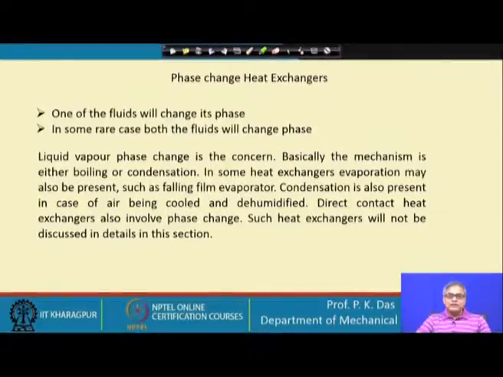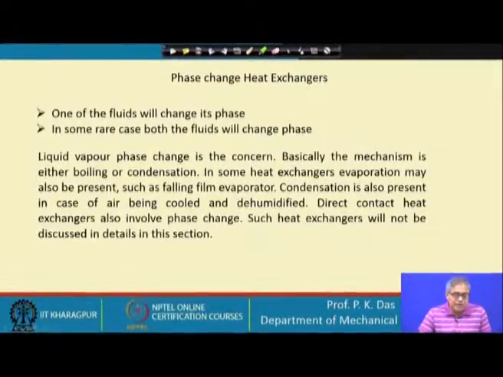And change of phase could be many, like from solid to liquid, liquid to solid, liquid to vapor, vapor to liquid, but liquid vapor or vapor liquid phase change is the concern. So, the change between liquid to vapor or vice versa is the concern.